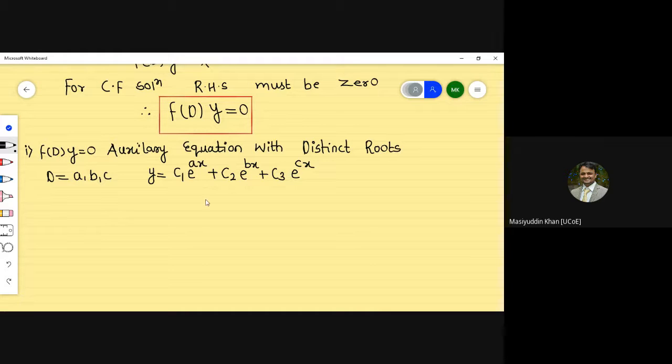That is how to write the solution of the respective complementary function. If the roots of your operator D, that is the roots of f of D y equal to 0, are distinct, then the solution will be y is equal to c1 e raised to ax plus c2 e raised to bx plus c3 e raised to cx.